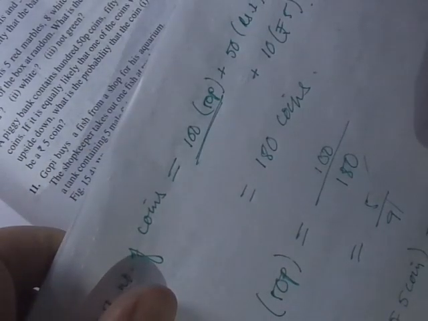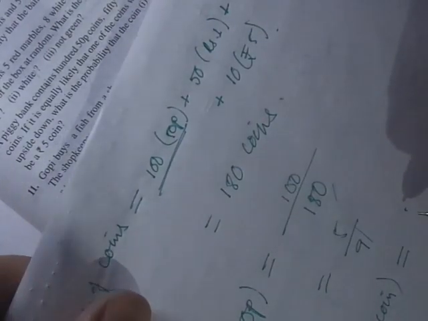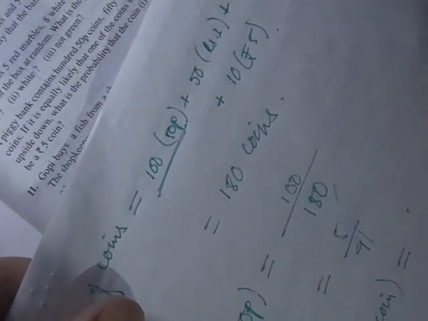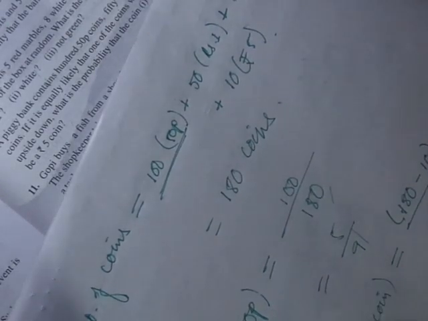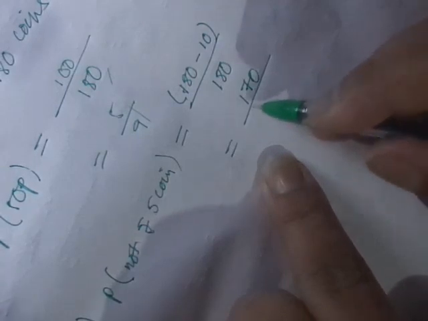So here you can write the number of favorable outcomes, or number of coins not rupees 5, divided by the total number of possible outcomes. Whatever you can write in the exam, but as of now you can just write that together there are 180, only 10 are rupees 5 coins, so we can subtract, divided by the total 180. So that means there are 170 coins which are not rupees 5. So 170 by 180. Cancelling, we get 17 by 18.